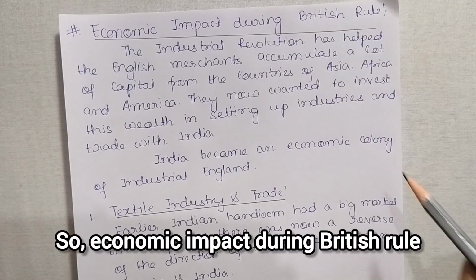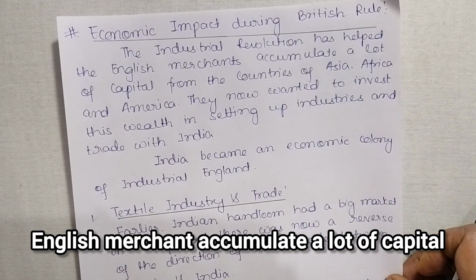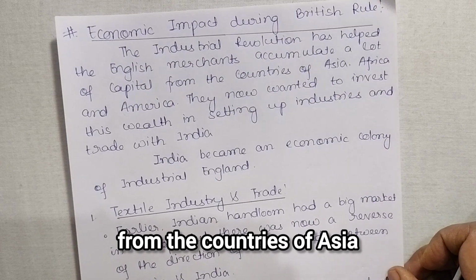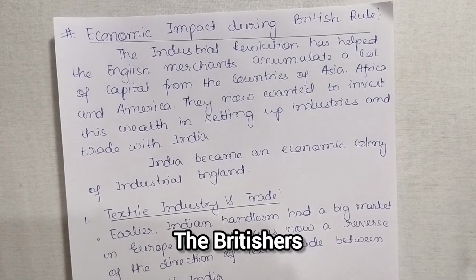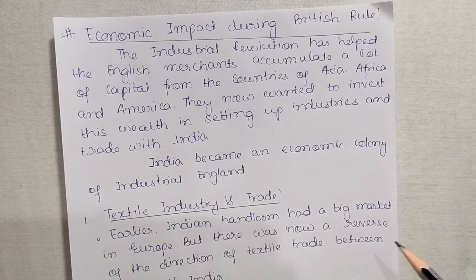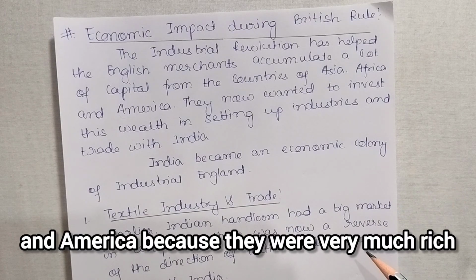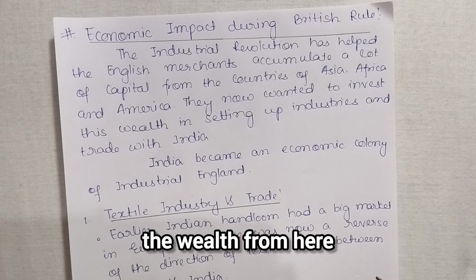So, economic impact during British rule. The Industrial Revolution helped the English merchants accumulate a lot of capital from the countries of Asia. So due to the Industrial Revolution, what happened? The British merchants accumulated a lot of wealth from Asia, Africa and America, because they were very rich in natural resources. That's why they gathered all the wealth from there.